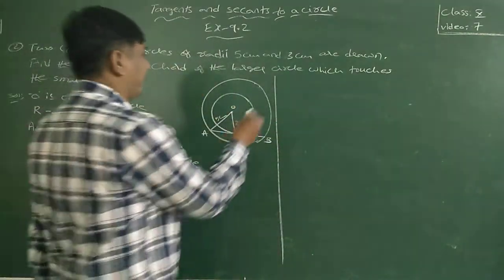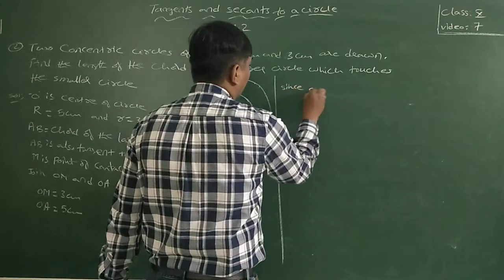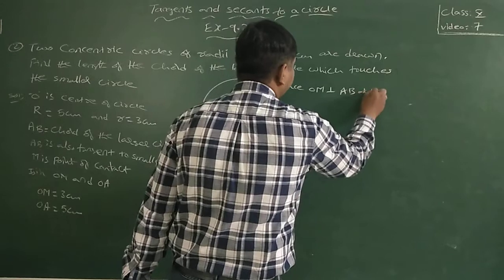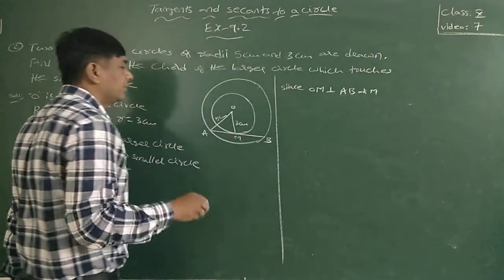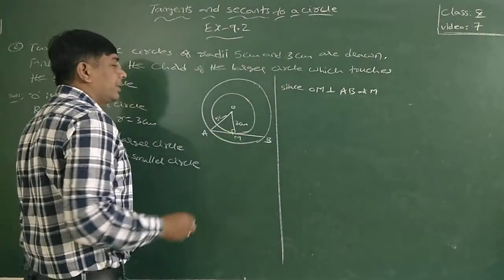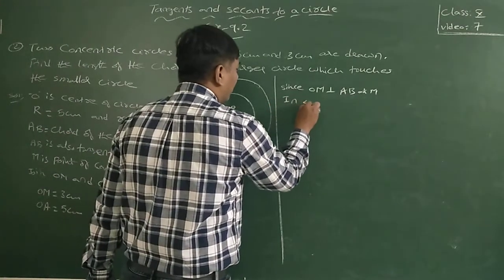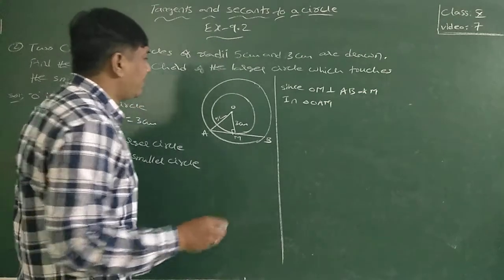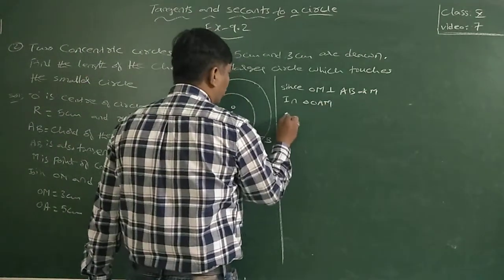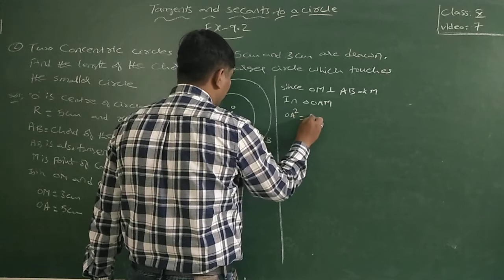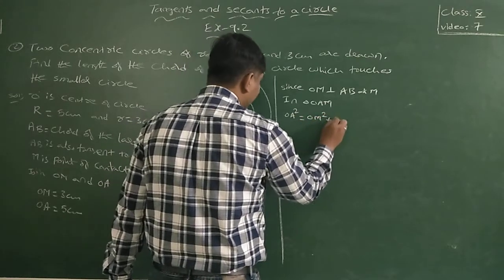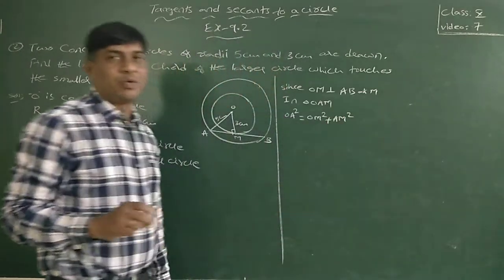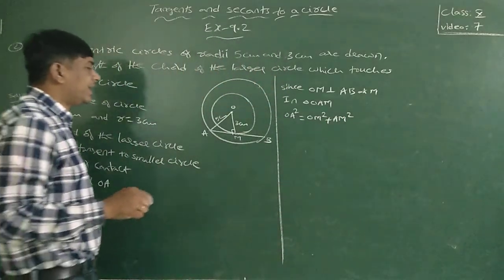Since OM is perpendicular to AB at M, in triangle OAM, by the Pythagoras theorem, OA square is equal to OM square plus AM square.